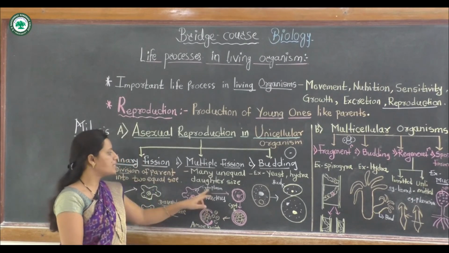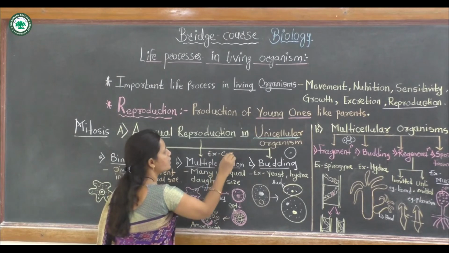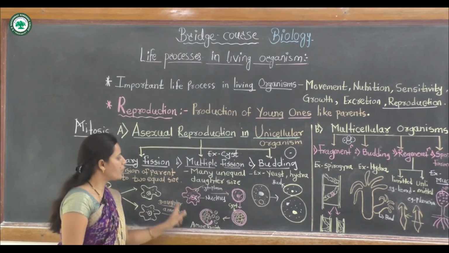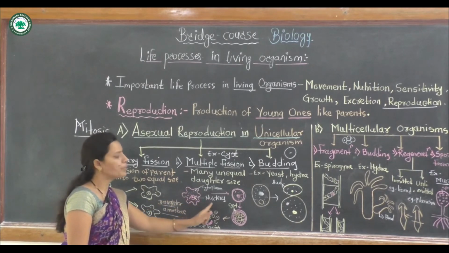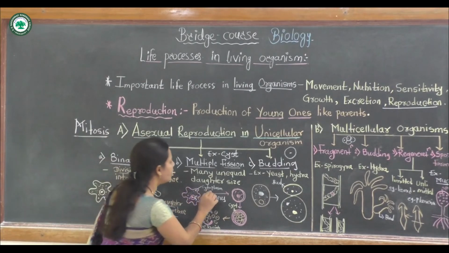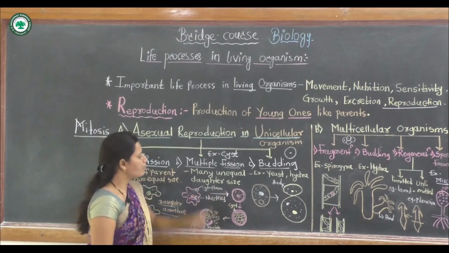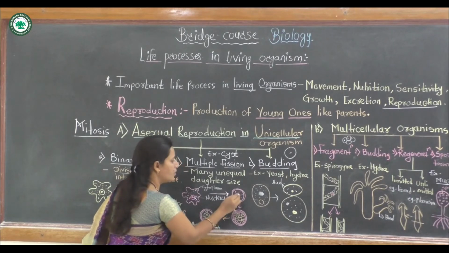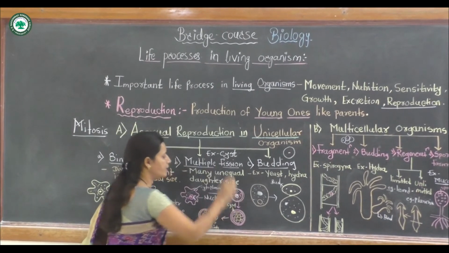For example, cyst formation, multiple fission. This multiple fission, for example, in amoeba. This is an amoeboid cell having nucleus and cytoplasm, and this amoeba divides, meaning mitotic cell division occurs. At that time there is a centrally located nucleus, surrounded by cytoplasmic contents.